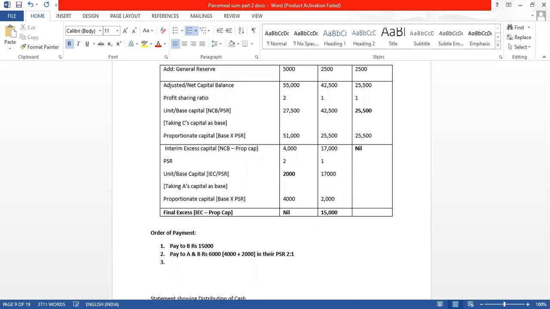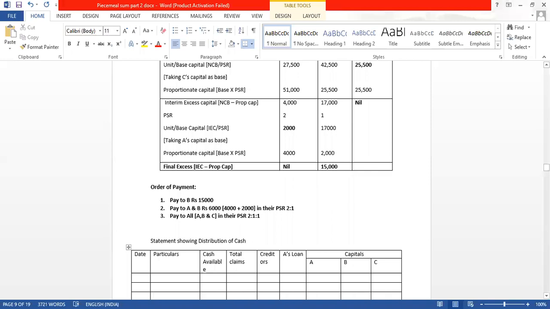And finally, after paying all of them, we will pay to all, that is A, B and C in their PSR, which is 2:1. With this, our excess capital statement is done.